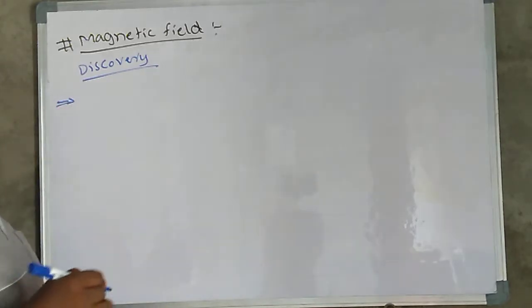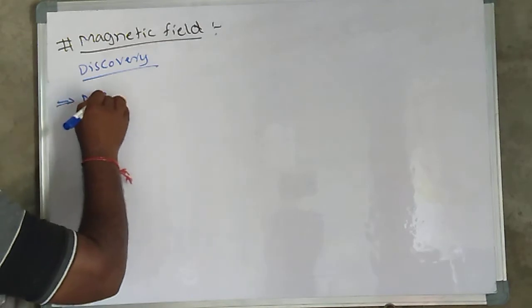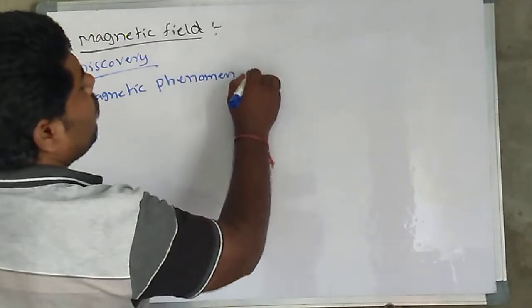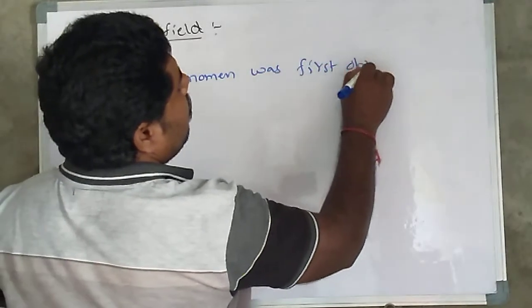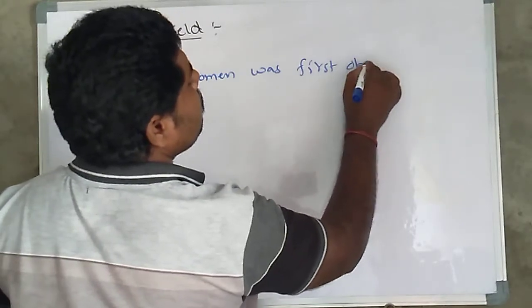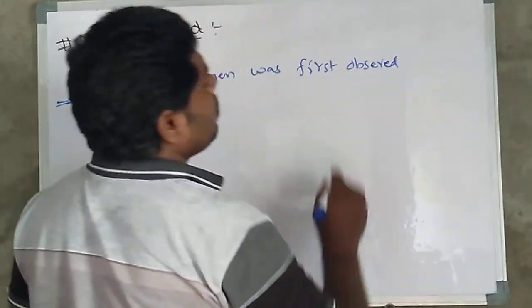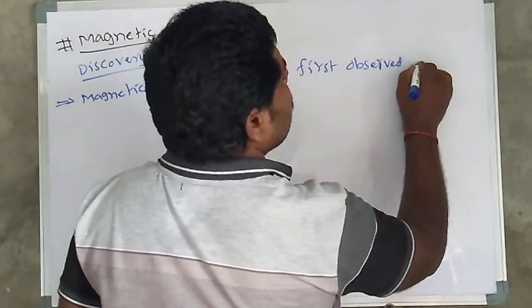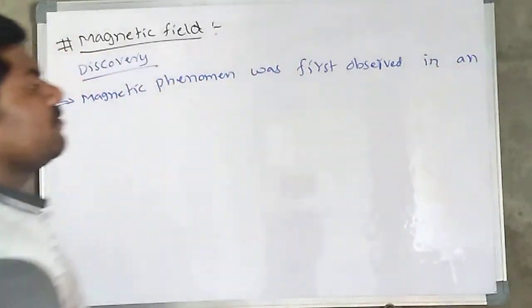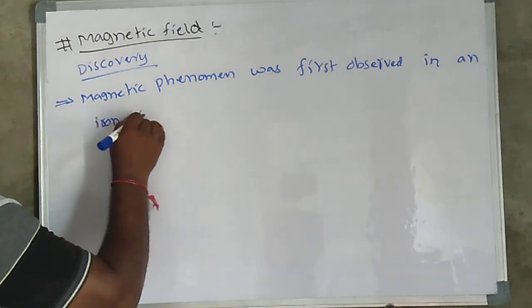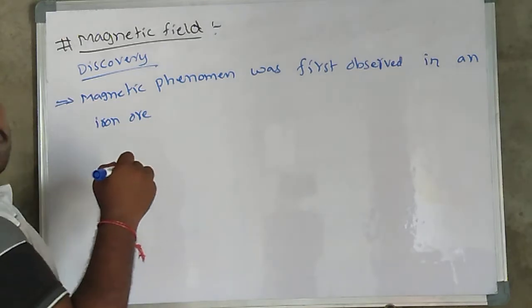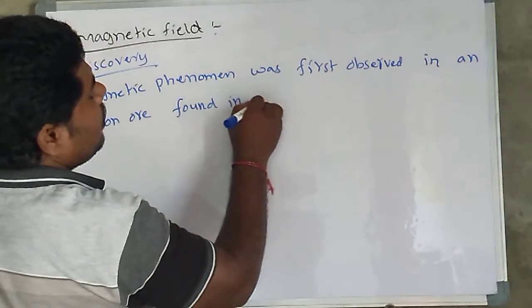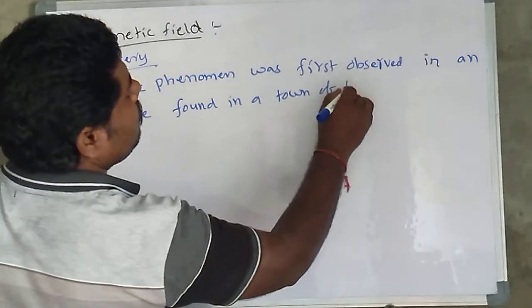So here magnetic field or magnetic phenomena was first observed in an iron ore found in a town of Turkey.